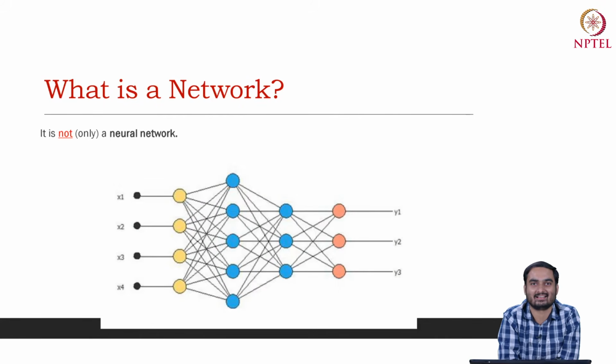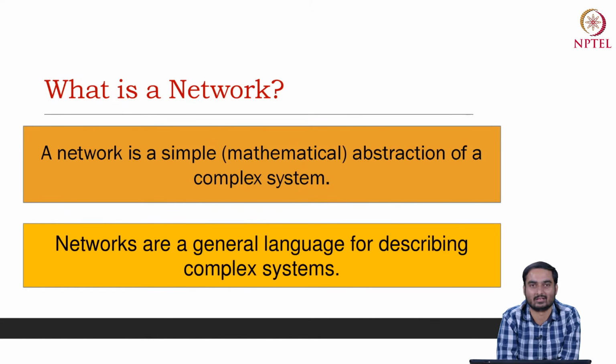And these days when I ask a student, what is network? The student says, yes, I know neural network. So neural network is, of course, a network, but this is not the only network that I'm talking about here. This is, of course, an example of the network that I'm talking about here. So then what is network?